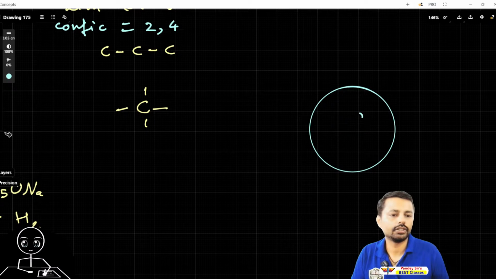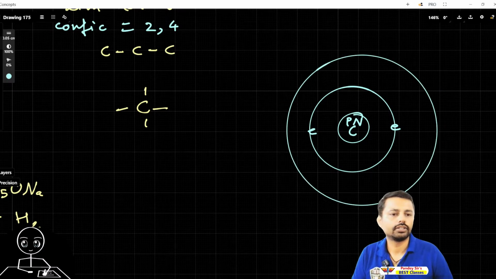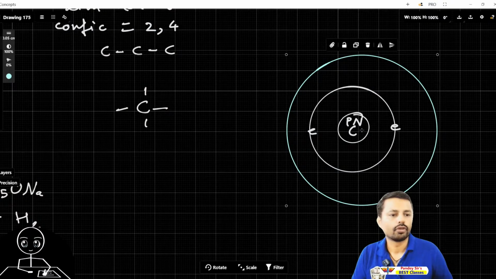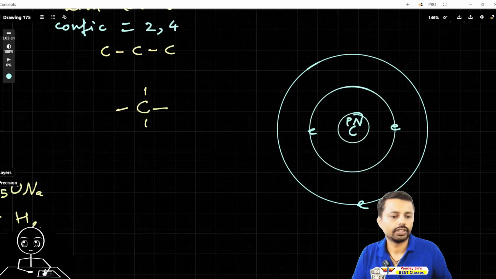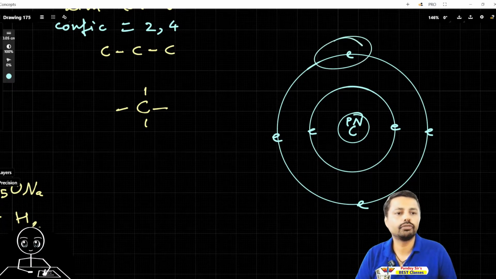Let's say this is the nucleus of carbon with protons and neutrons, both 6. This is the first shell with 2 electrons, and the second shell with 4 electrons, 1 2 3 4. So this is tetravalency, it can combine with 4 more elements.